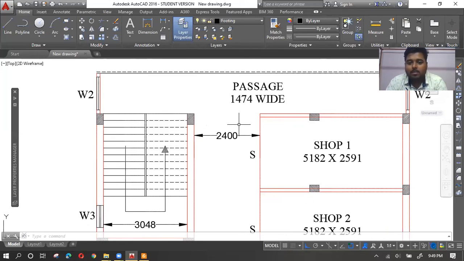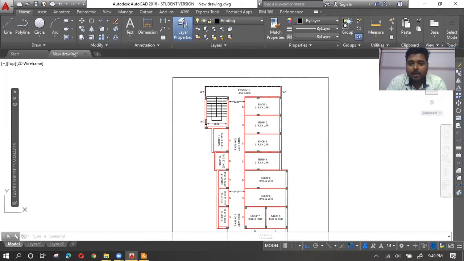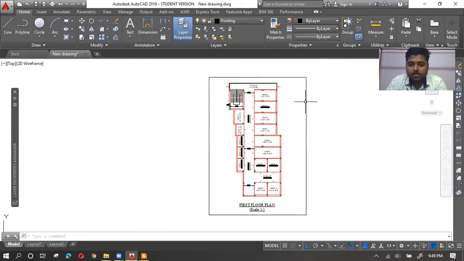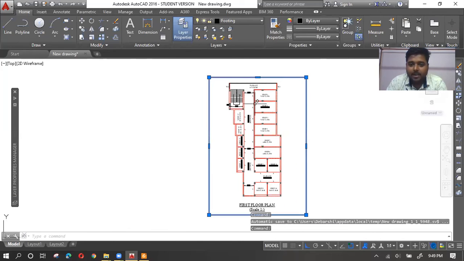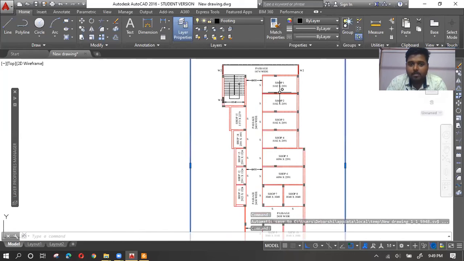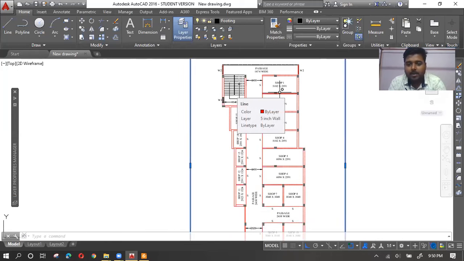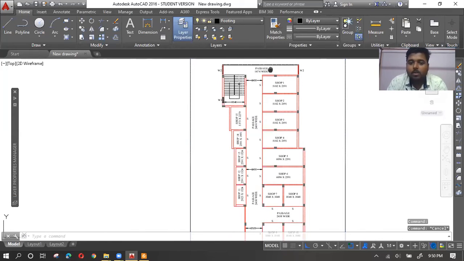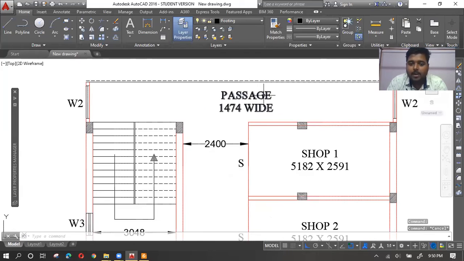But how can you guarantee that? Because you will ultimately be printing it on an A4 sheet. So maybe after printing it will look very small, because it will be printed on an A4 sheet, and in the real world it may look very small. So how will you decide this particular text height?